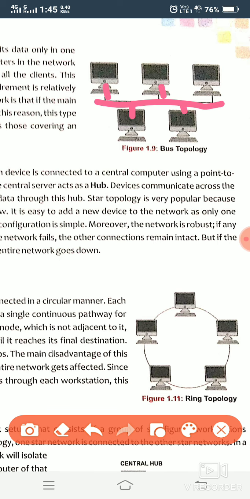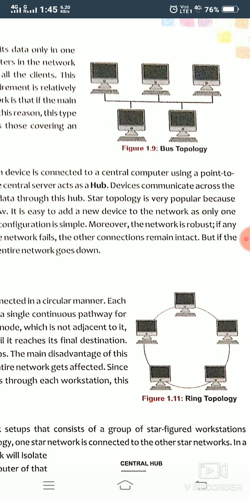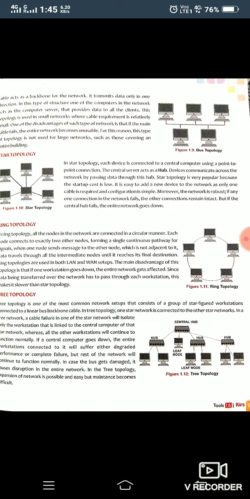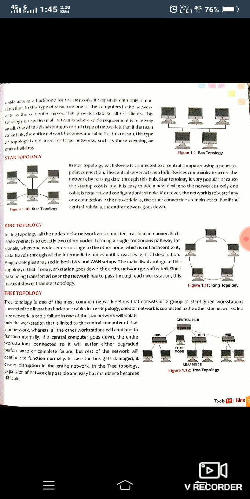The main disadvantage of this topology is that if anyhow this main cable gets destroyed or any fault comes in this cable, it disturbs the whole structure, meaning all the systems will stop working. So it is not considered a very good kind of topology. It is also used in small types of network.